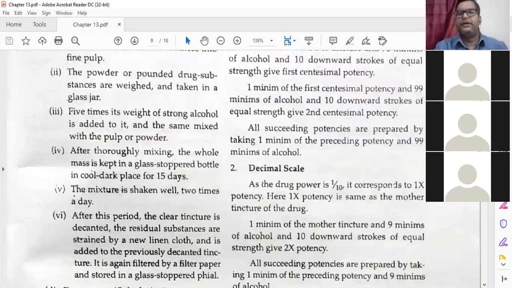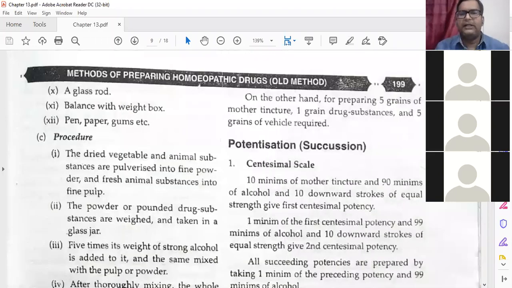Again we have to see the same thing, like succussion. On the other hand, preparing 5 grains of mother tincture requires 1 grain of drug substances and 5 grains of vehicle. Potentization, succussion, centesimal scale: 10 minims of mother tincture and 90 minims of alcohol, and 10 downward strokes of equal strength give the first centesimal potency.